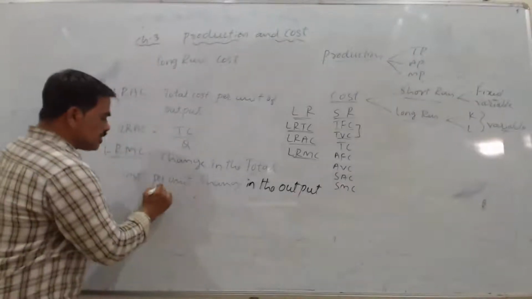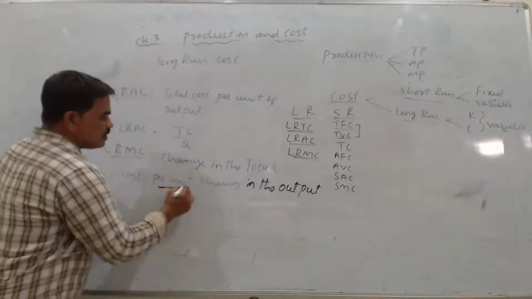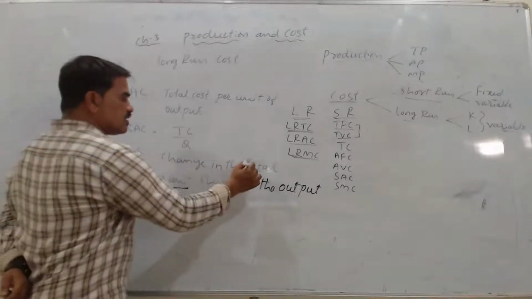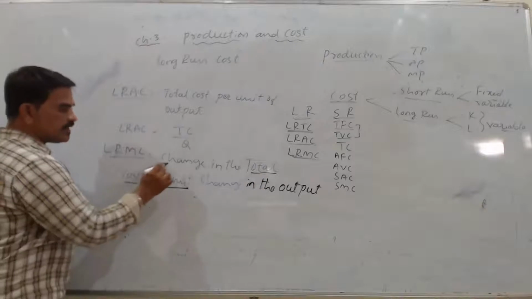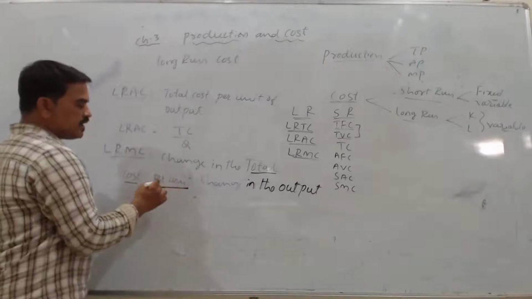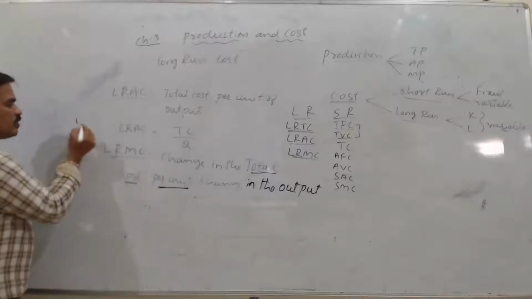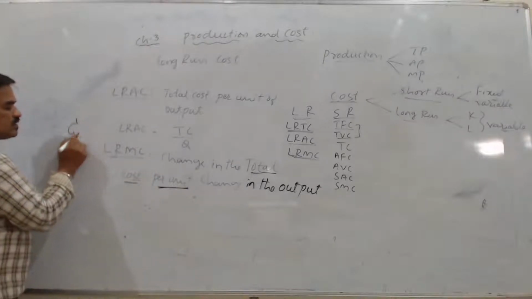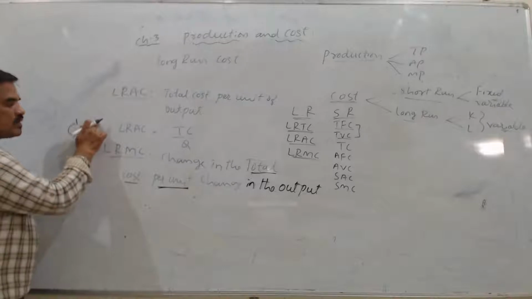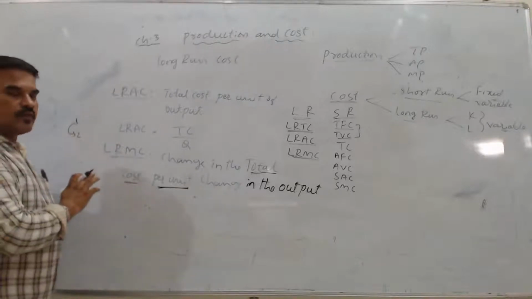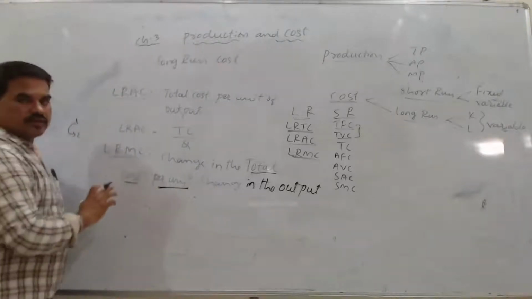So this you need to understand: what changes in the total cost when there is a per unit change in the output. Per unit means if output is 1 and it changes from 1 to 2, what change happens in the total cost, that change we call marginal cost.